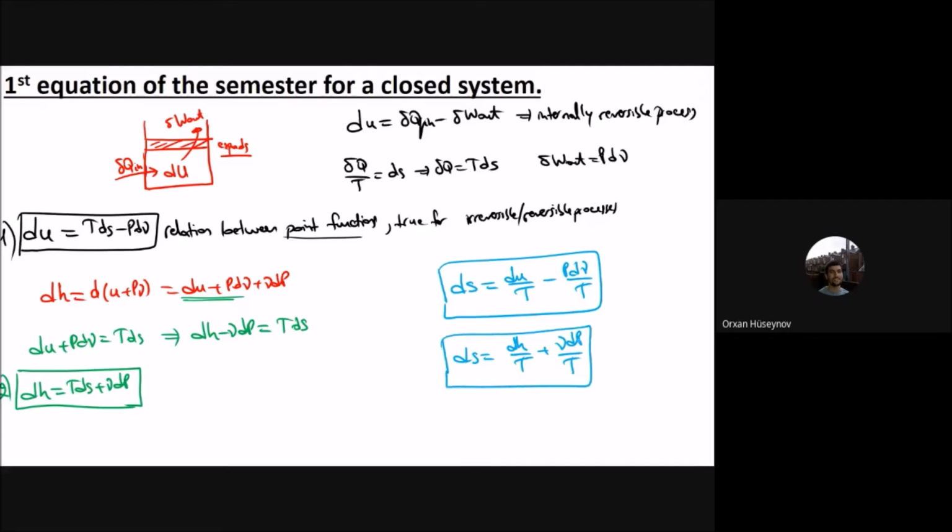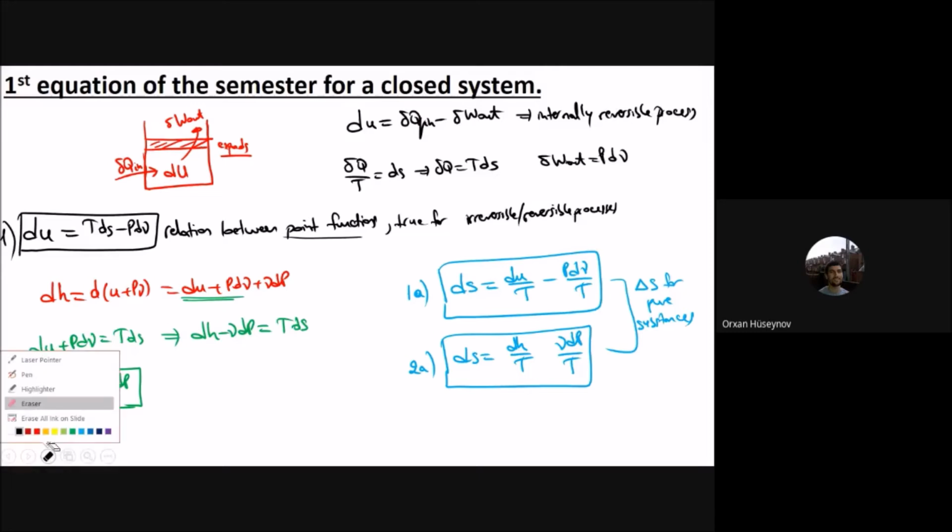And by using these two relationships, we will look for the entropy change for pure substances in our next slides. This one we can say is 1A, and this one is 2A, because we have derived these relationships from these equations here.